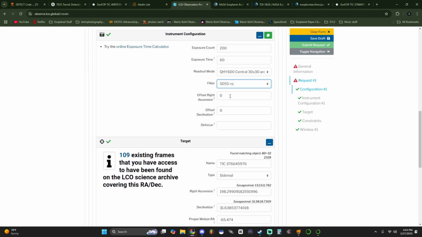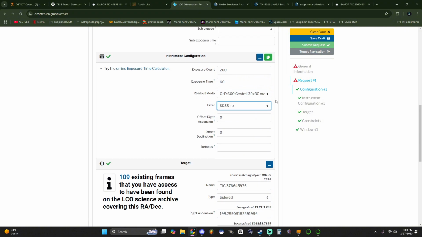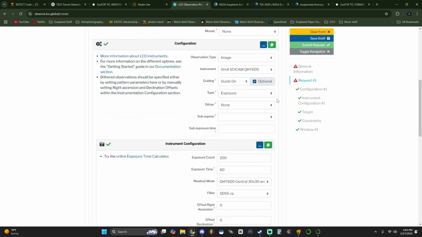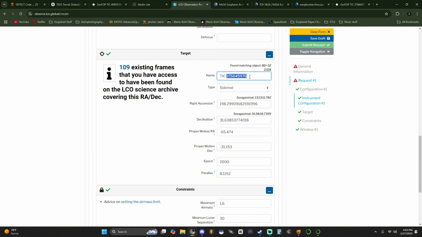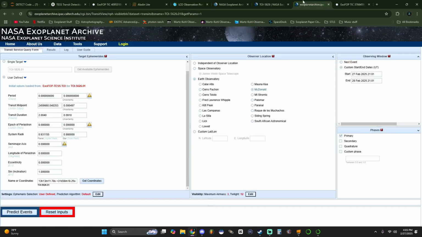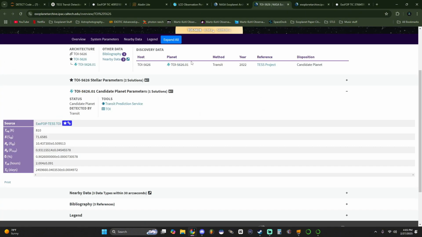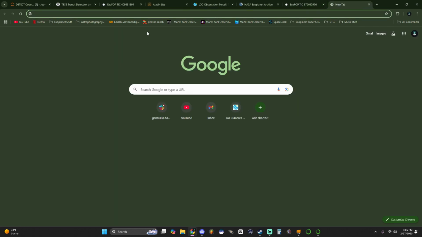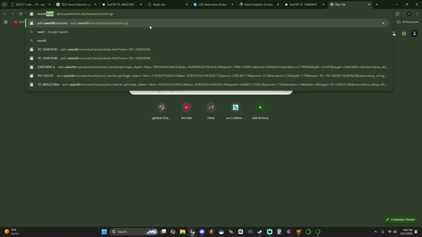So if it's a red dwarf star, we're going to choose the red filter because it actually minimizes the impact of the transit, and as well as provide a clear and decent background from stellar noise, hopefully to minimize impacts of that. We're going to choose name, TIC4918918, and here you go. It's going to show up Wolf 327. Now, we're going to select a target. So we're actually going to go Swarthmore. And we're going to go to Wolf 327.